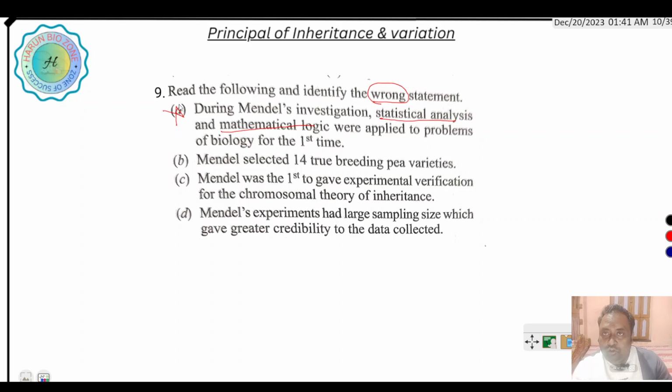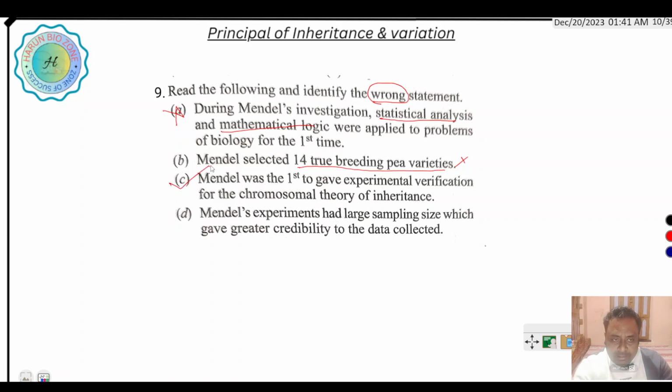Mendel selected 14 true breeding pea varieties. Mendel was the first to give experimental verification for the chromosomal theory of inheritance, and Mendel's experiment had a large sampling size, which gives greater credibility to the data collected.